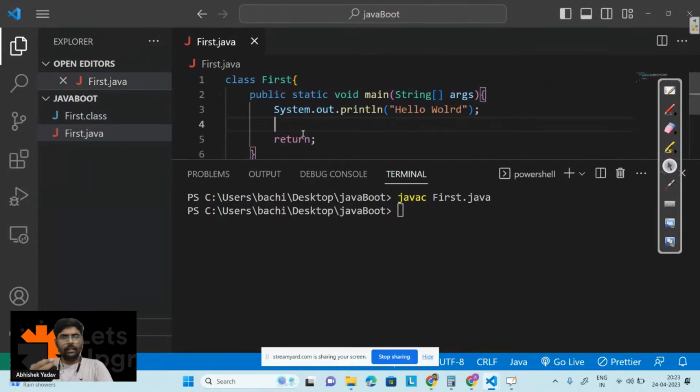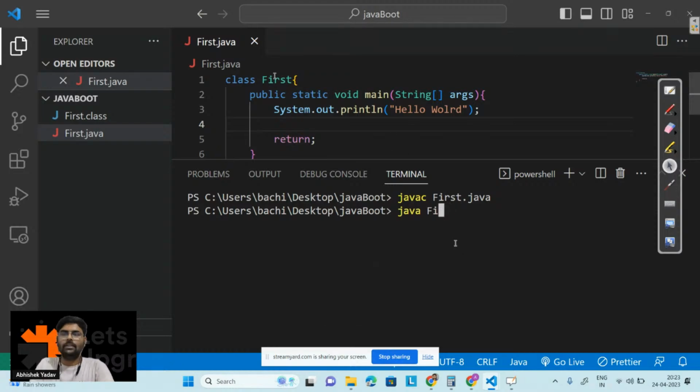So we got the .class file, and after that you have to run this .class file on top of the JVM, right? JVM is already installed the moment you have installed JDK, right? So in order to run this .class file, you will write java, that is the command, and after that you have to write the name of the file, sorry, the name of the class.